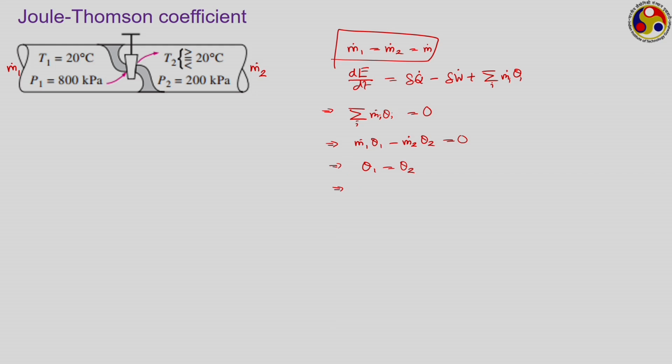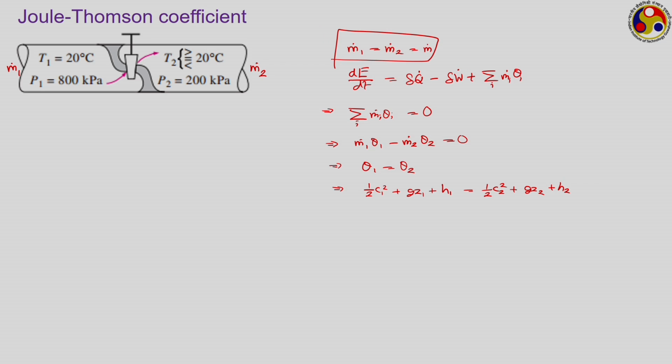Now, if we expand this theta 1 and theta 2 in terms of their components, then what will it be? Theta 1 will be equal to the corresponding kinetic energy plus corresponding potential energy plus enthalpy. Similarly, theta 2 will be half C2 square plus g z2 plus corresponding enthalpy.